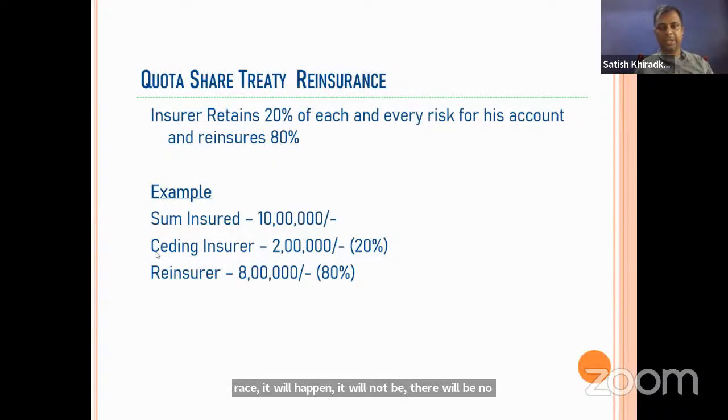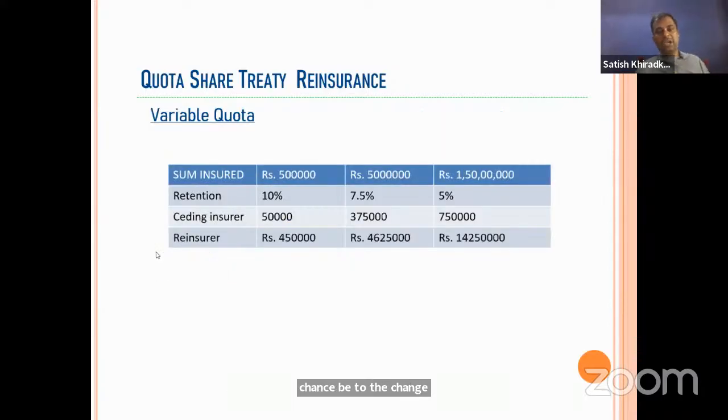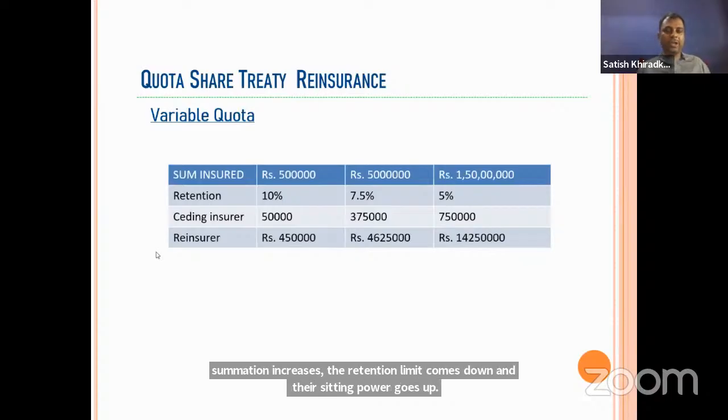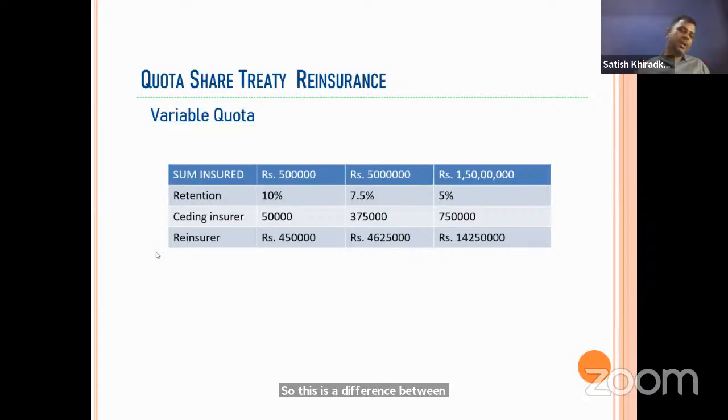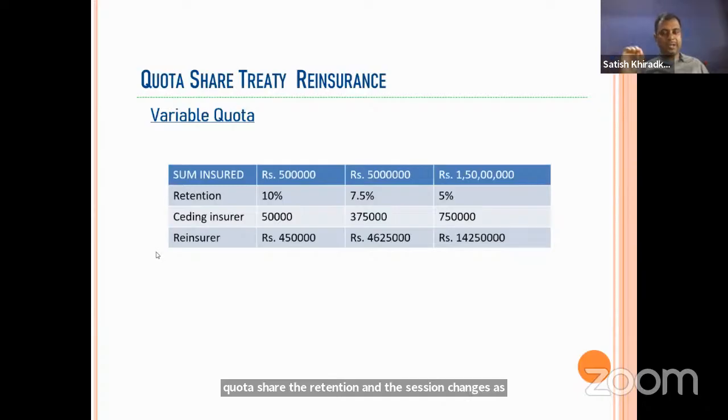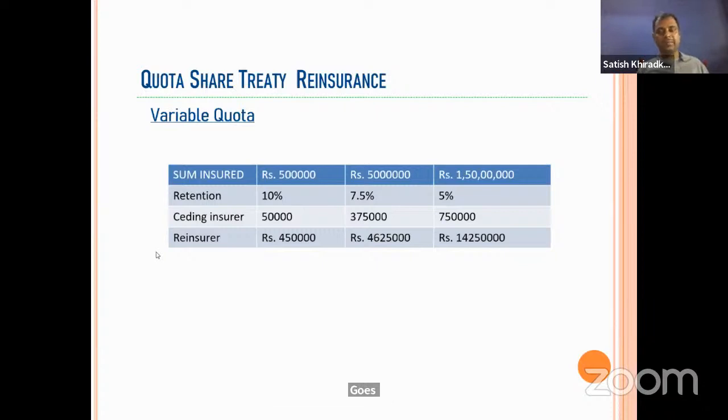But in variable quota share, as the sum assured increases, the retention limit comes down and the ceding part goes up. So this is the difference between fixed quota share, where the share is fixed for each and every risk, and variable quota share, where the retention and cession change as per the change in sum assured. Just remember one thing: as the sum assured increases, retention goes down. Remember this, because they might ask this one.